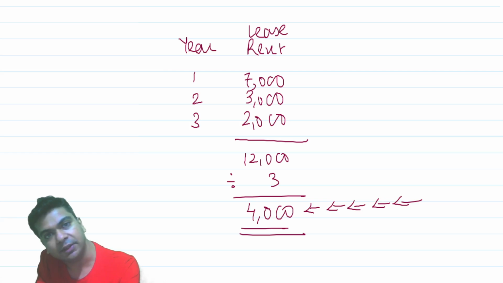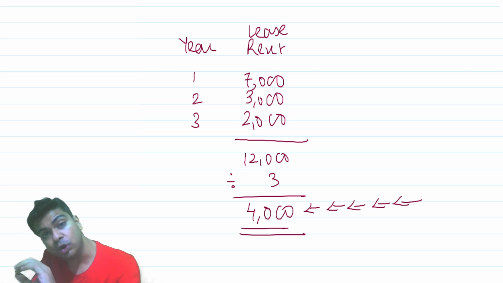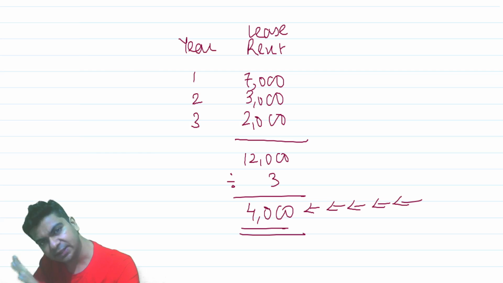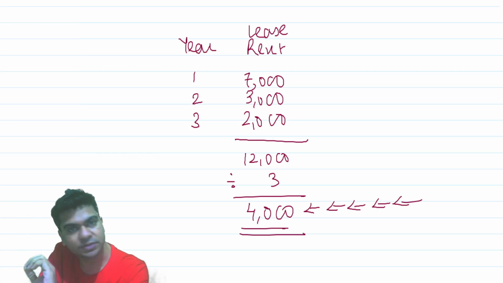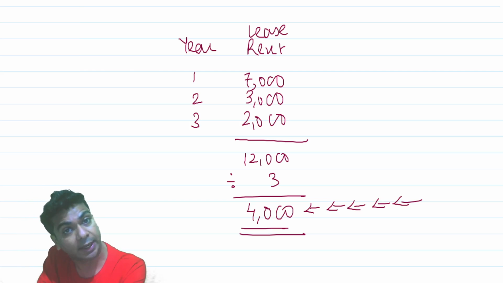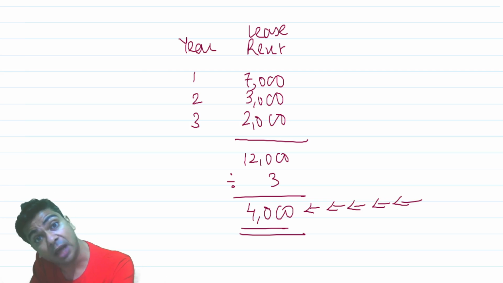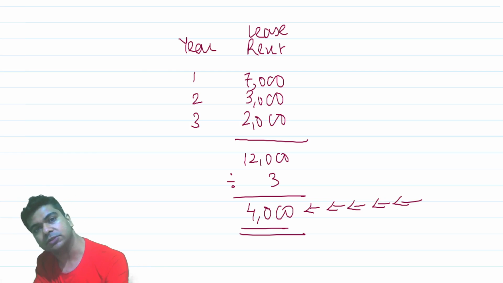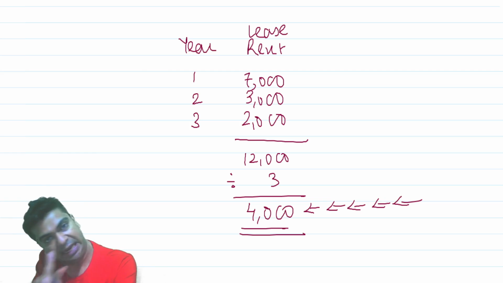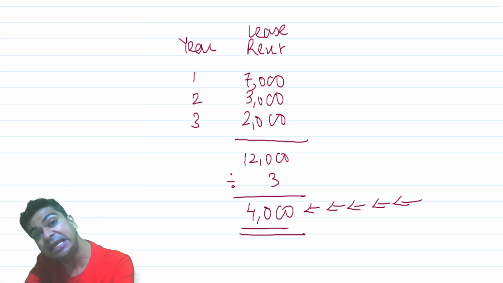Think of it this way. You may wonder why the straight line method. Let us say you are proposing this deal to the lessee. You are telling the lessee that in the first year you have to pay 7,000 lease rent. It's quite possible that the lessee is a little bit surprised: 7,000, but then in the second year 3,000, and in the third year only 2,000. The lessee will definitely find 7,000 in the first year to be a steep lease rent.